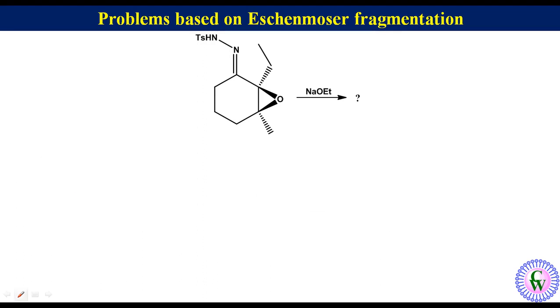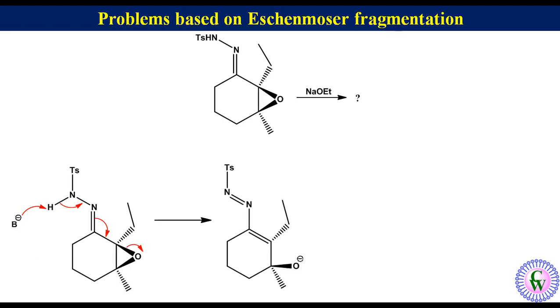Now we will draw the structure of the product by going through the mechanism. Proton abstraction by base followed by electronic delocalization and epoxide ring opening gives alkoxy species. This alkoxy species undergoes fragmentation by displacing nitrogen gas and sulfonate to produce product.